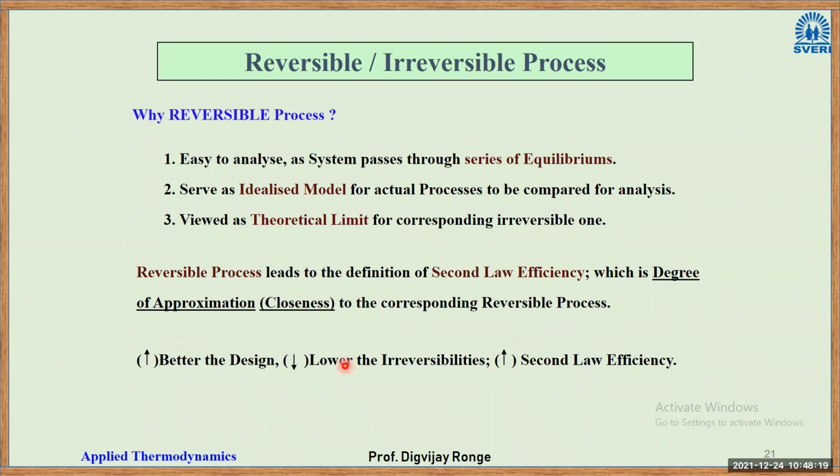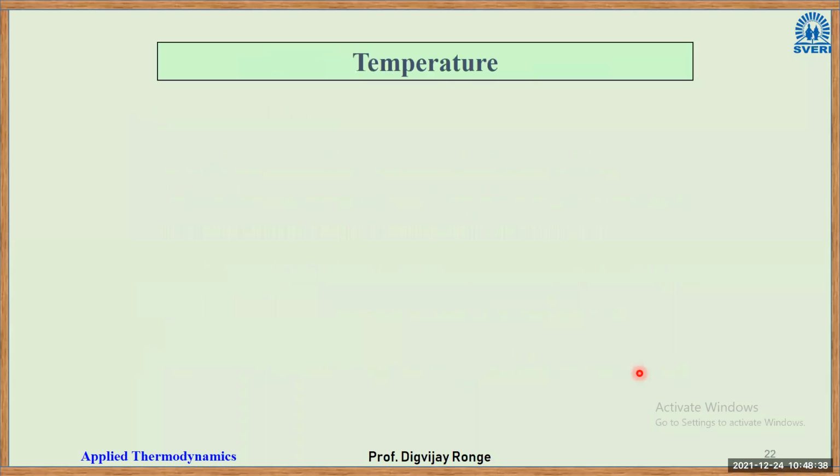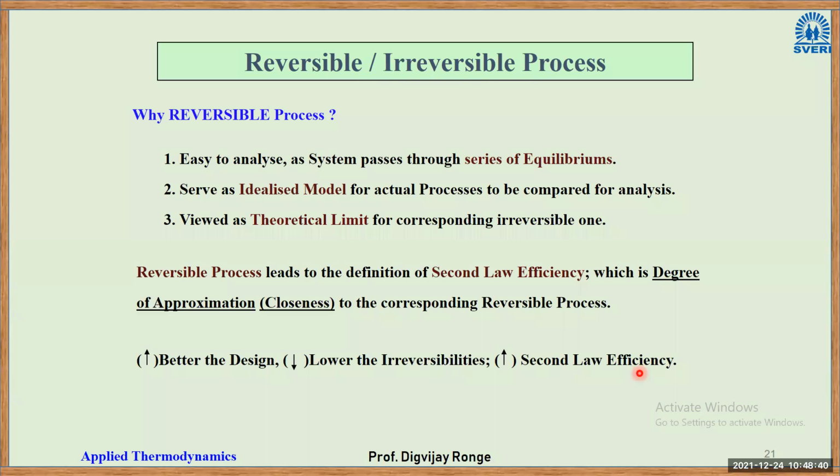It lowers the irreversibilities. Irreversibility, in other words, can also be termed as losses. It lowers the losses, and the second law efficiency increases. I hope you are able to understand now the importance of reversible processes. So with that, this concept of reversible and irreversible closes.